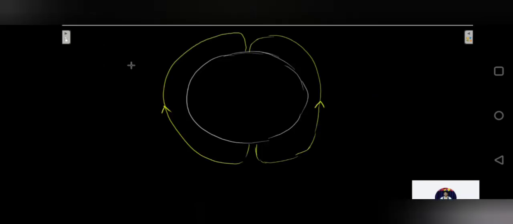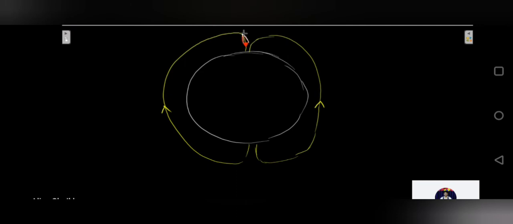If this is our earth and these are the field lines I have marked, which go from geographic south to geographic north, and I want to find the angle of dip at the equator and at the poles, I'll draw the needle over here. The needle should be placed like this, because the field line has to go from south to north at the poles. Let's consider this first.